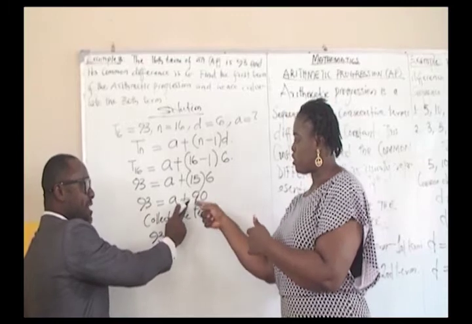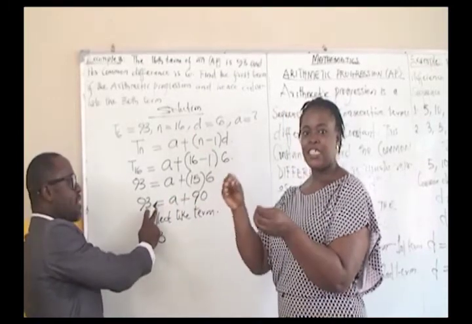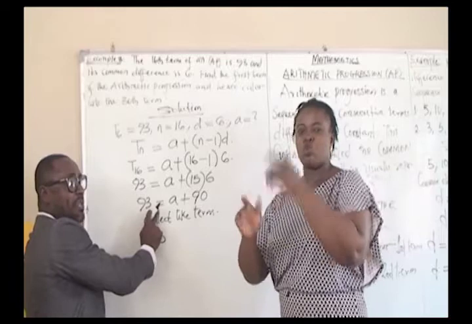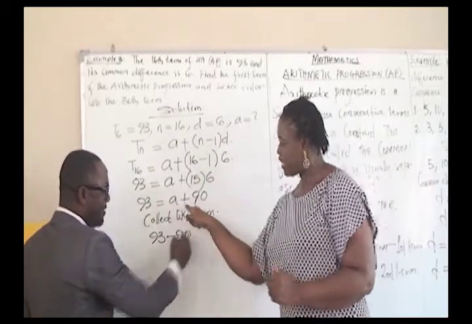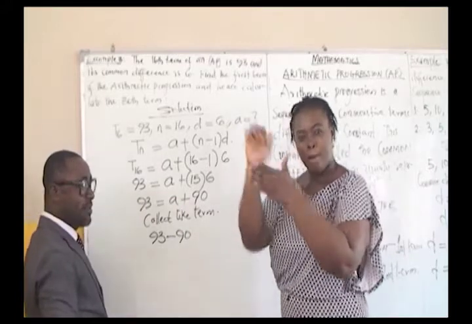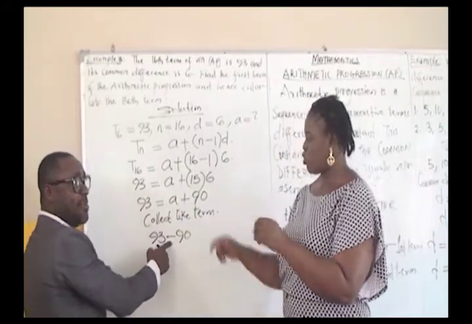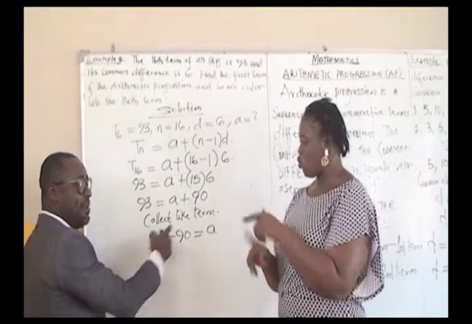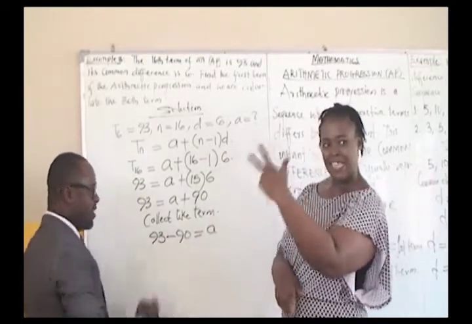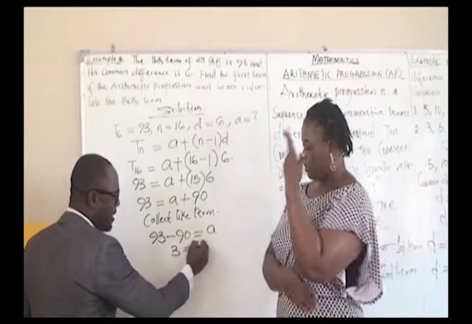So when addition is crossing the equality sign, it becomes what? Negative. We have minus 90. That's why we have minus. This plus will become minus, equals to A. 93 minus 90 will give us 3, equals to A.